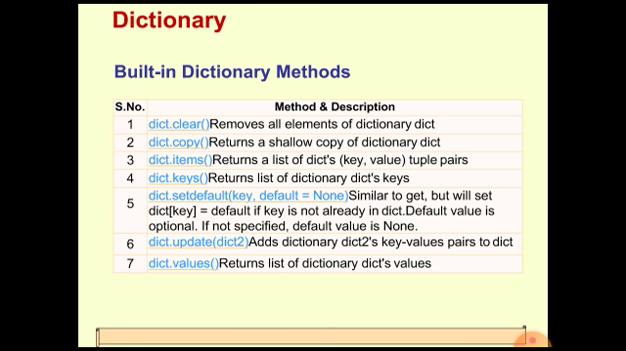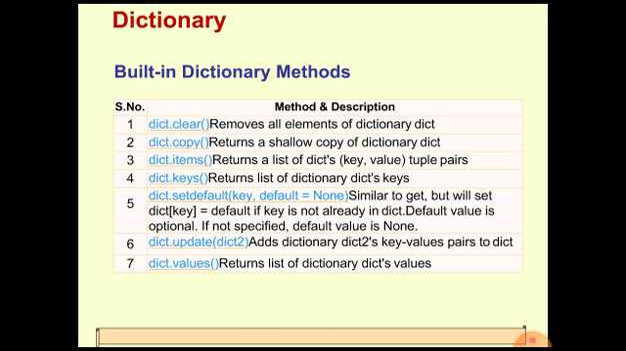If you don't specify any default value, then None will be set as the default value for that particular key. If the key is not present in the dictionary, then first of all that key will be added to the dictionary, and then None will be the default value which will be set as the key's value in the dictionary.